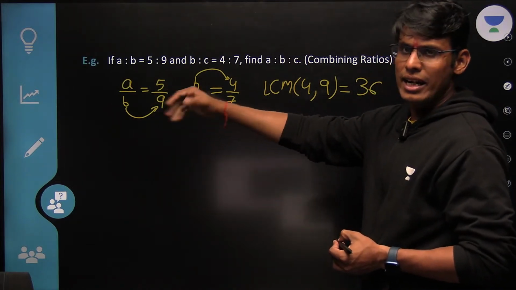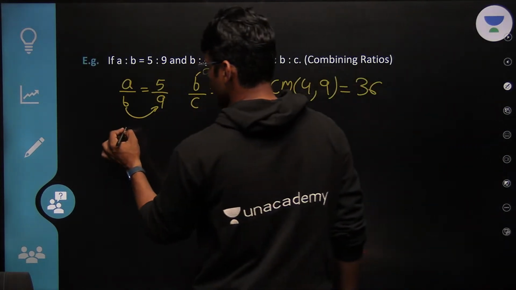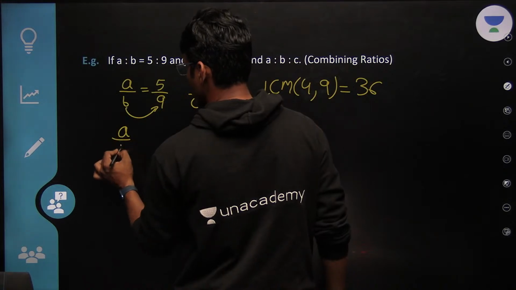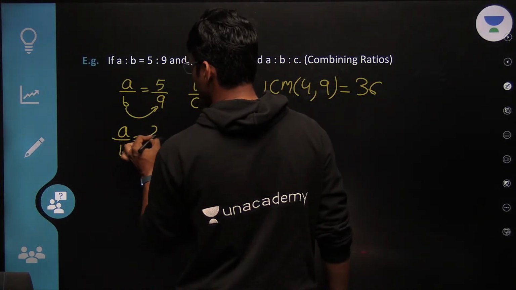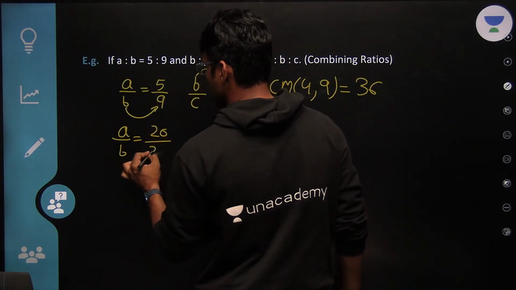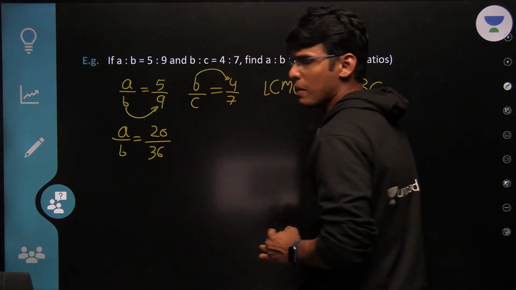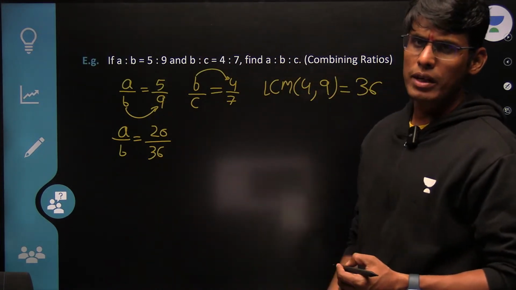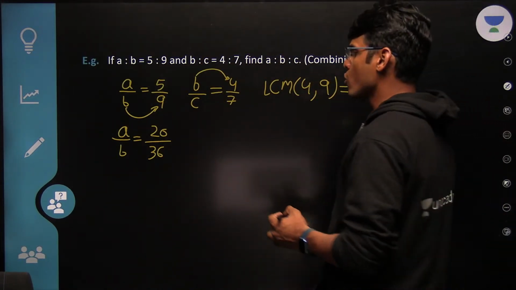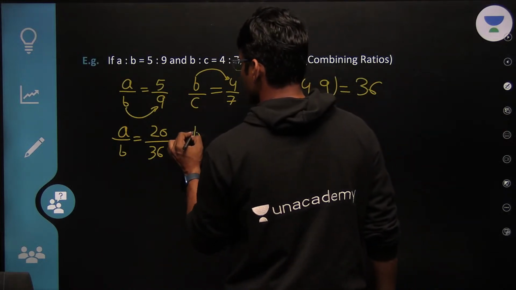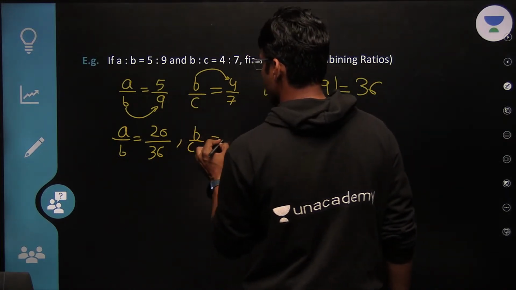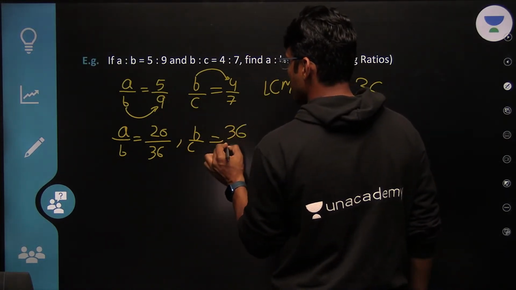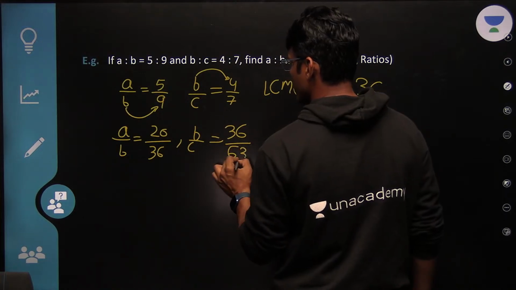Now my intent is to convert this 9 into 36. How do I convert it? A upon B, I'll just multiply it by 4, and we have done this property that if you multiply the numerator and the denominator by the same number, the ratio won't change. Similarly, I will write B upon C by multiplying 9 in numerator as well as denominator.